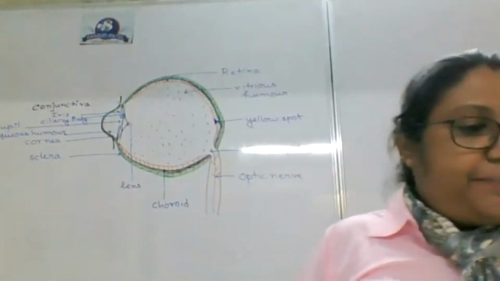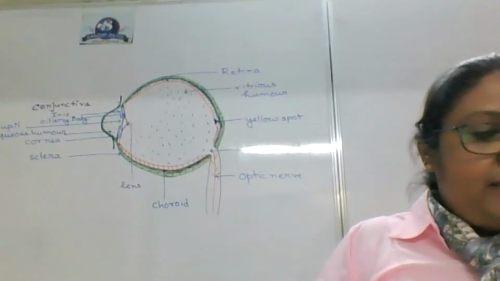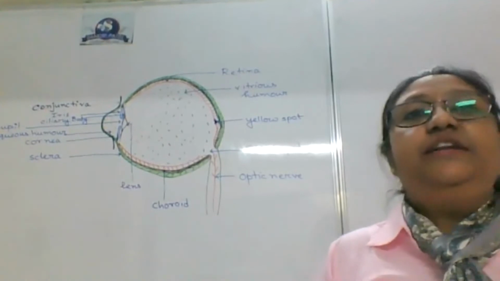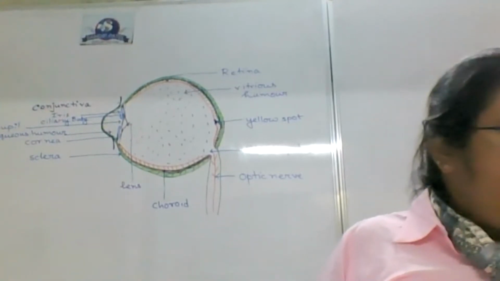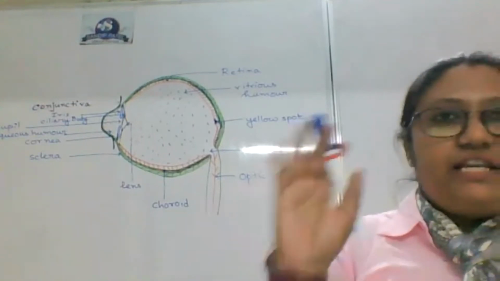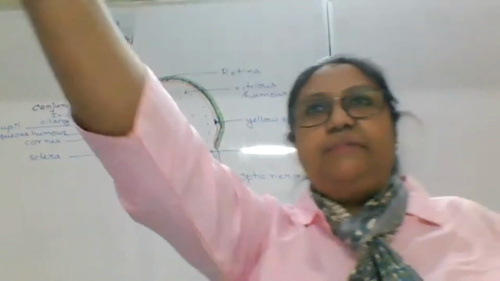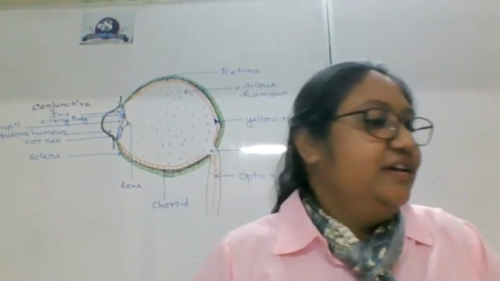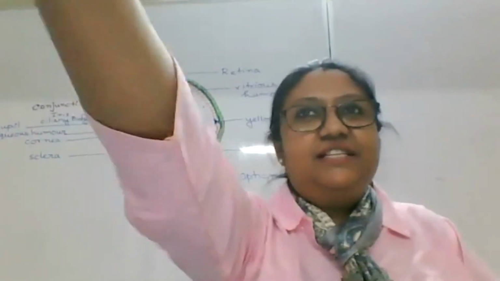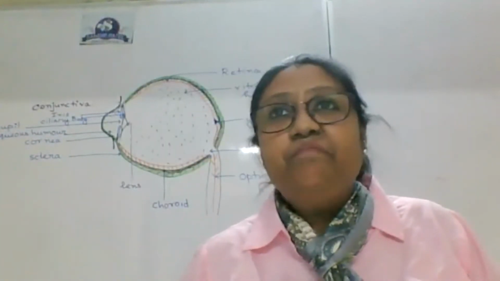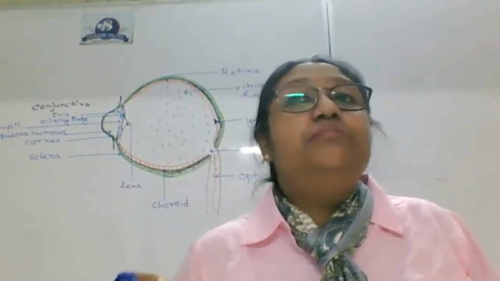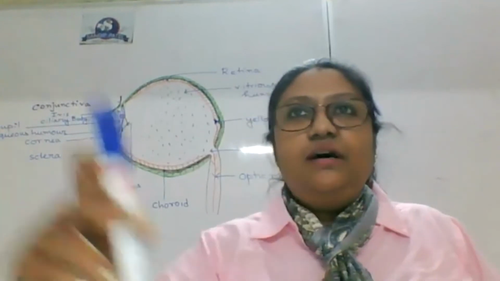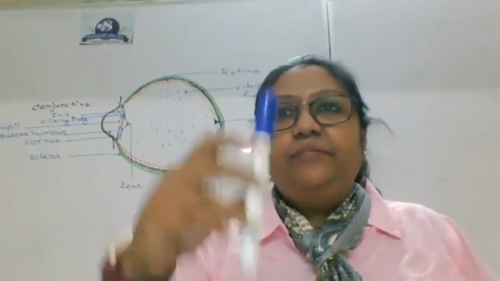So what will happen, beta? Whenever focusing is required, I am looking into a nearest object. I am looking into what? A nearest object. Or let us start with distant because I am looking into Manashri. Okay, Manashri, can I? So when I am looking into Manashri, she is staying distant to me. Distant means how we will decide what is distant object. Do you know the point up to which we can see?